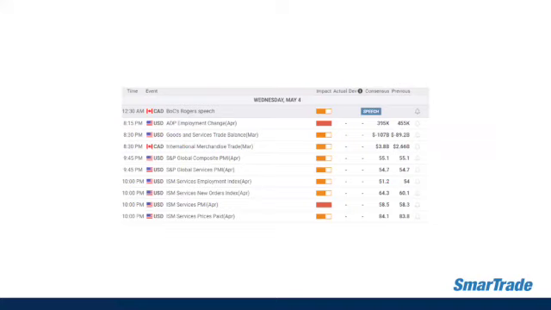In particular, we have the ADP employment change for the month of April, or private sector employment. So the previous data was 455K, and it's being forecasted lower, around 395K. And also you have to focus on the ISM services PMI data for the month of April. So the previous data was 58.3, and it's being forecasted slightly higher, around 58.5. So a lot of data will come out during the US session, so we have to pay attention.